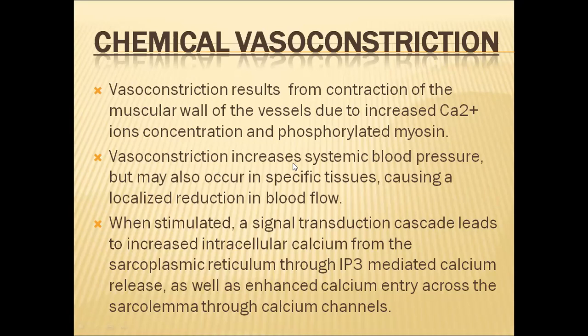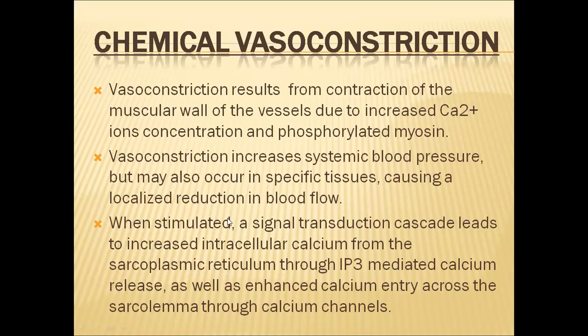So the vasoconstriction increases systemic blood pressure. When the diameter of the blood vessel is decreased, automatically blood pressure will be increased. But also in some cases, in some tissues, whenever some tissues are required to reduce the blood flow, vasoconstriction will take place.